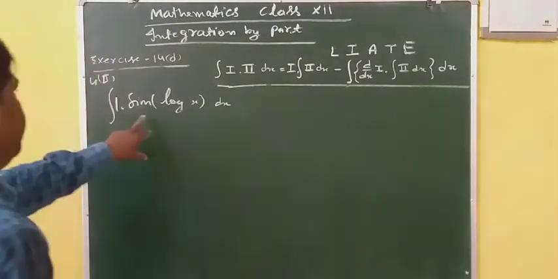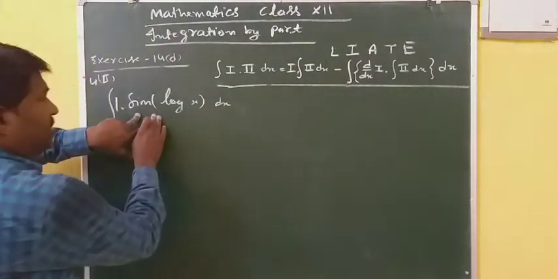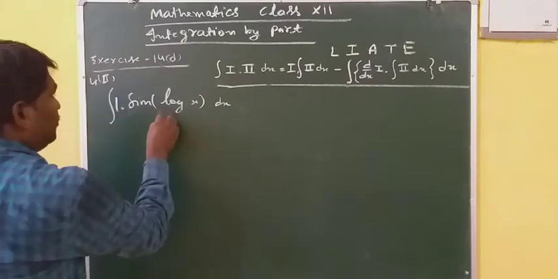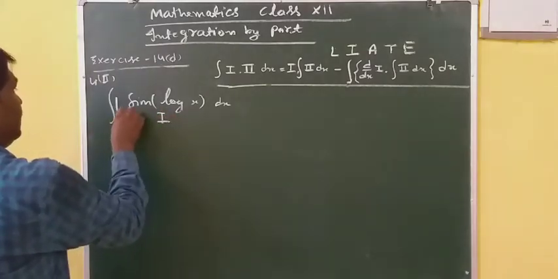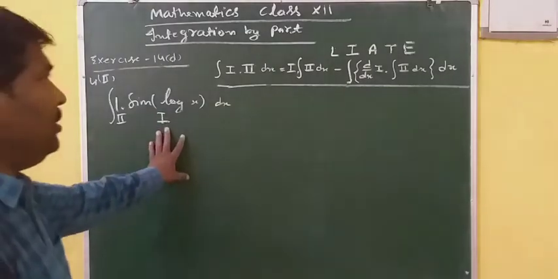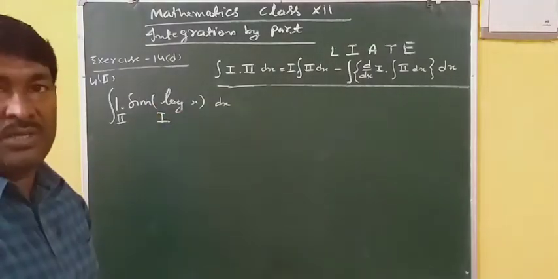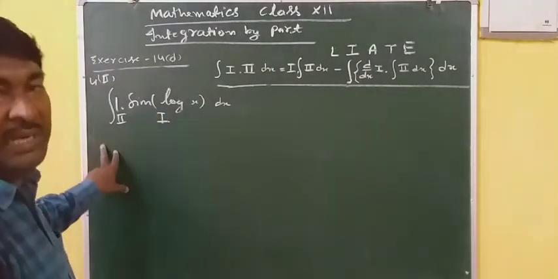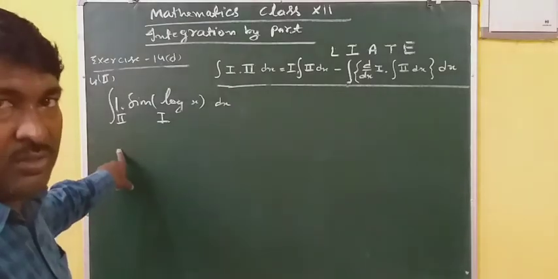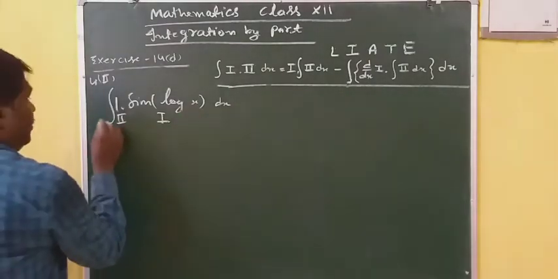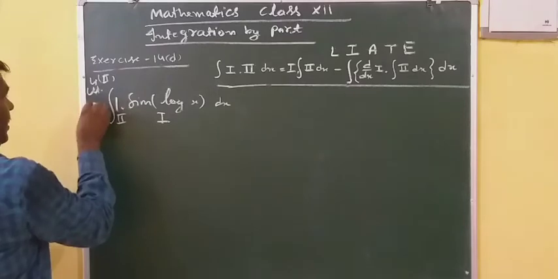Now what will you take? You have to take first one, which one? This one you need to take first and this one as second. I have already told you that if a single function is given, multiply by 1 and take that as the second function always. So now let I be equal to this.